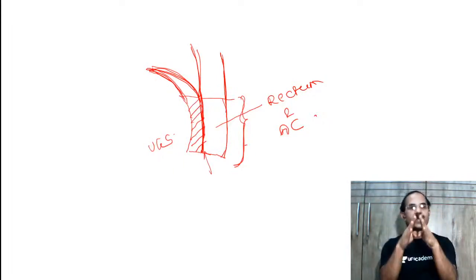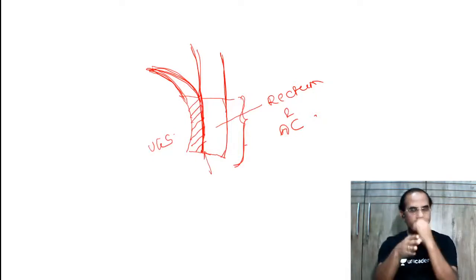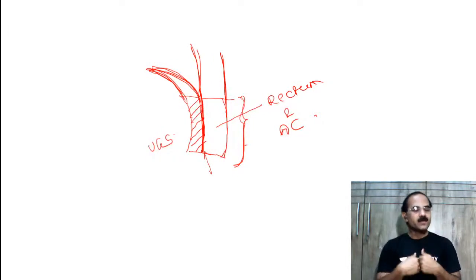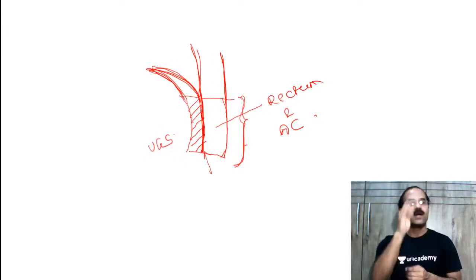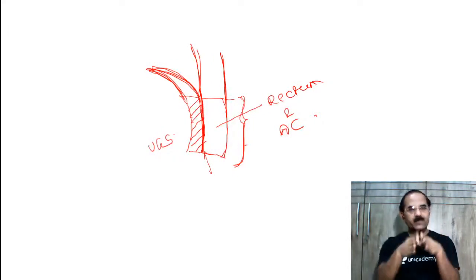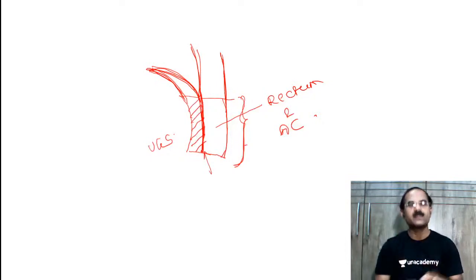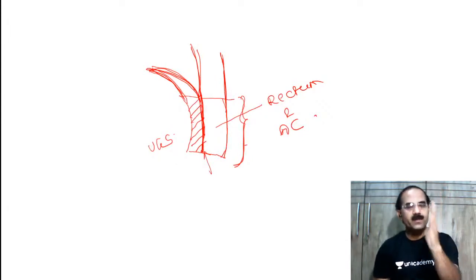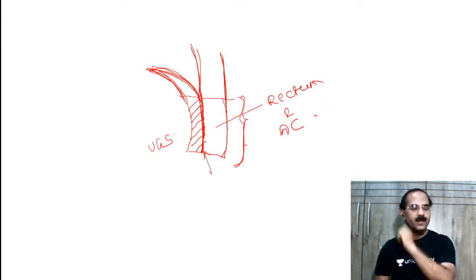After birth, this allantois degenerates off, it obliterates, and in us now there's a ligament which extends from the apex of the bladder to the umbilicus. This is what we call the median umbilical ligament. So what is the median umbilical ligament? It is the obliterated urachus or allantois.